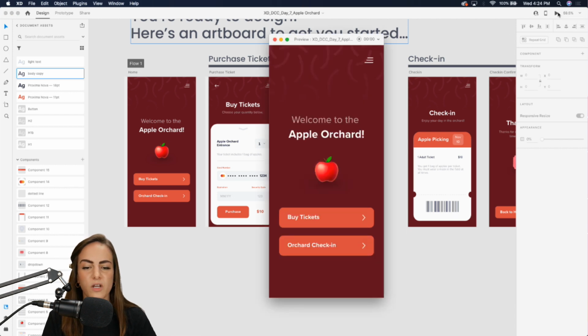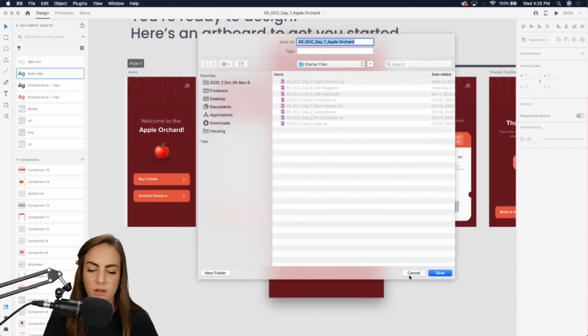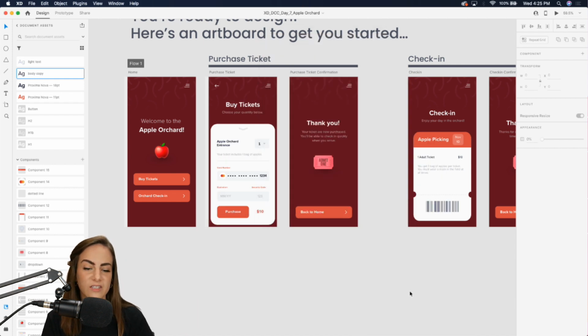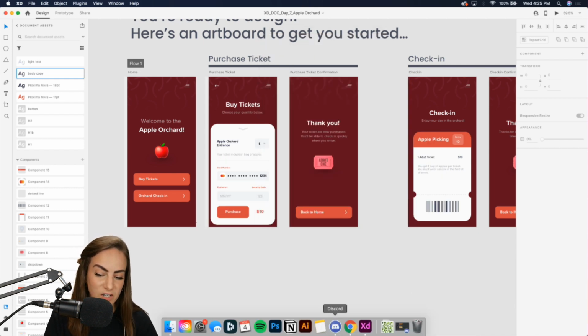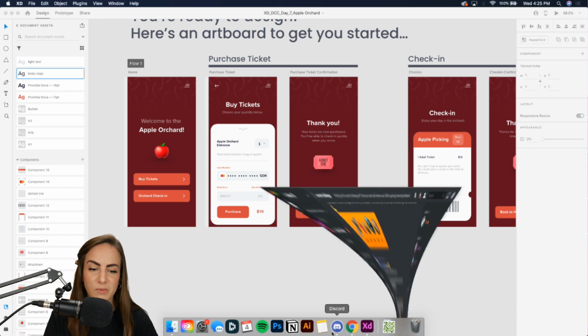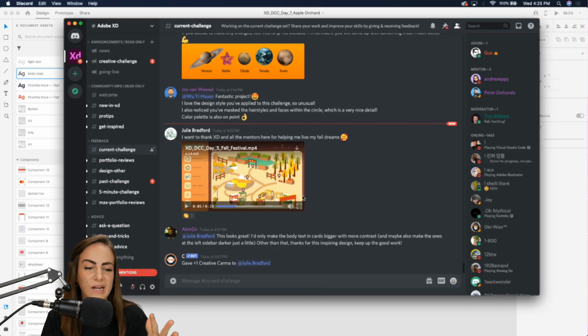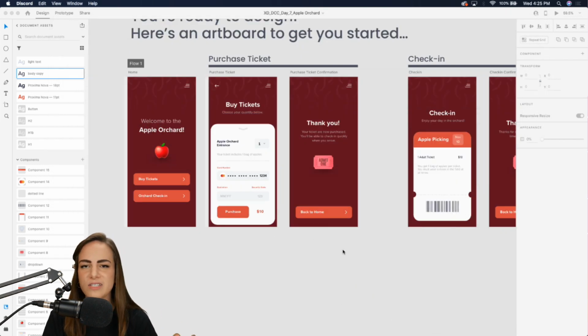As always, if you want to export this as an MOV file, just come up here to record and you can start recording and it'll show you clicking around and stuff, and you can upload that to Behance if you want. I don't have time, unfortunately, to review some of your work on Discord right now on the stream, but I'll definitely look at it after this and give you guys feedback. So please continue to keep sharing your work over there in that current challenge channel.